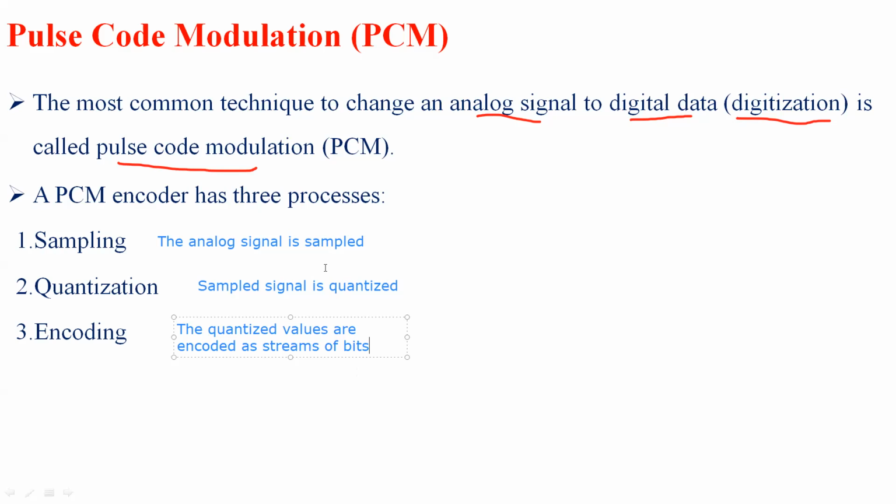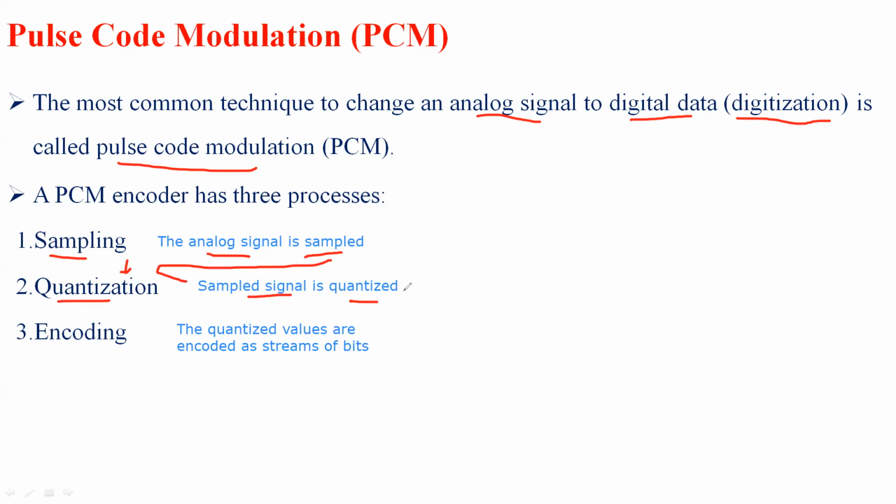So these are the three different processes. The very first is that the analog signal we want to convert is sampled by using a process called sampling. The sampled signal is then converted into a quantized signal by using the quantization process.